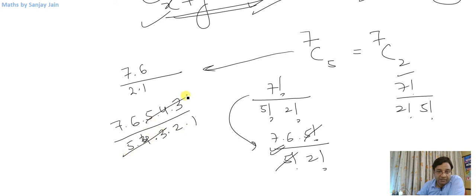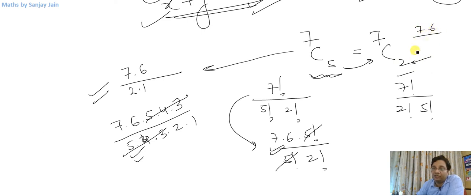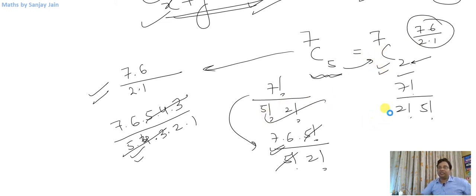Even then I will get the same result. So I'll always consider 7C5 as 7C2, because in my mind I will go up to 2 steps in the numerator, 7 into 6, and in the denominator 2 into 1. This is how I'll calculate, because both are the same and the result will be the same.